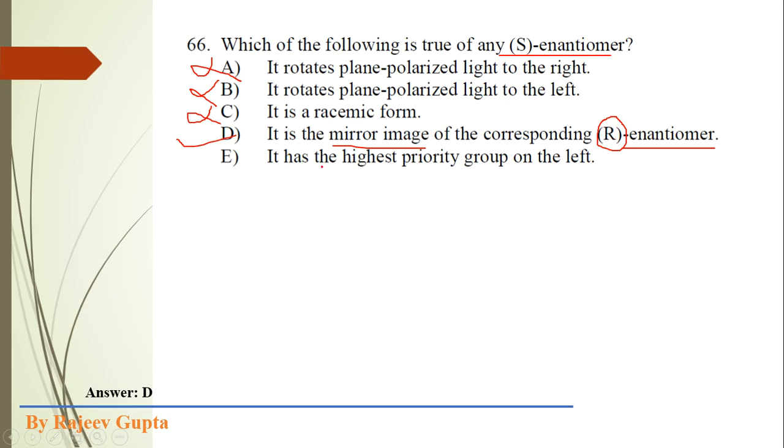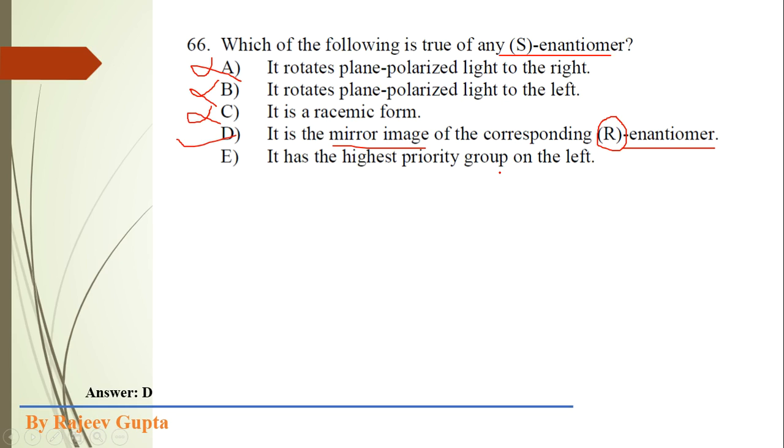Now the last option: it has the highest priority group on the left side. It could be left or could be right, because the highest priority group could be present on either side. How do we get S or R?